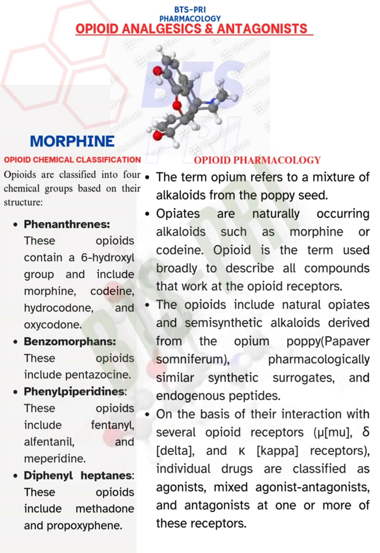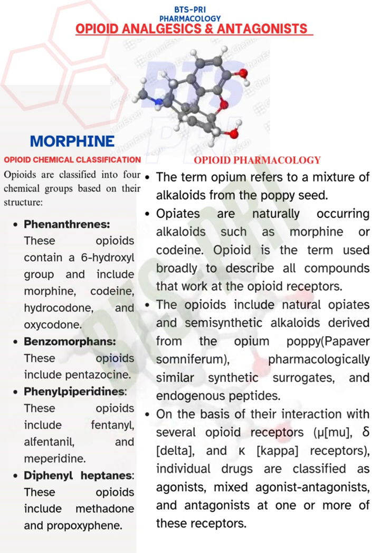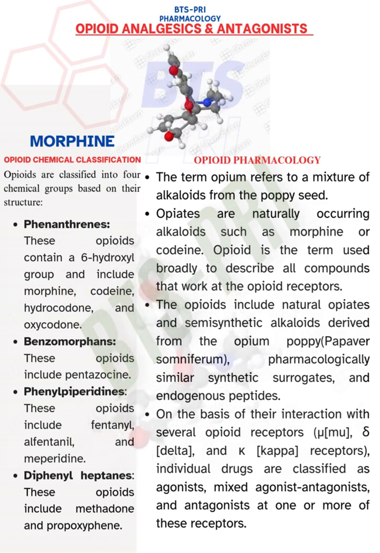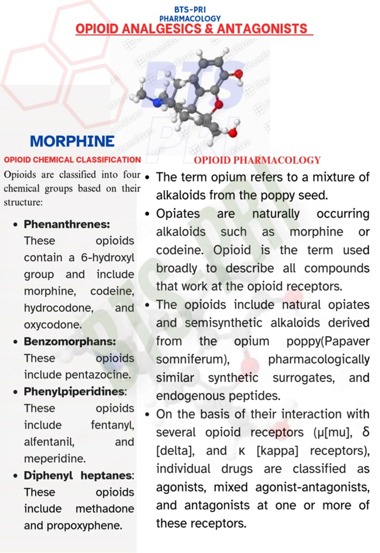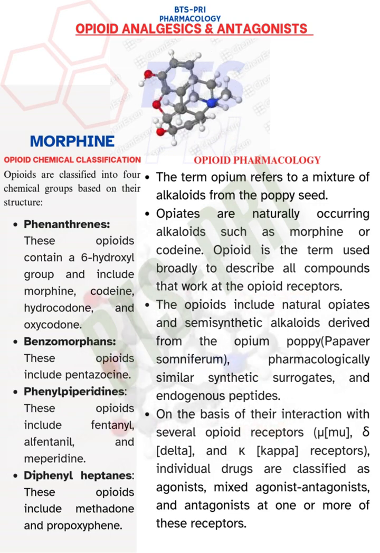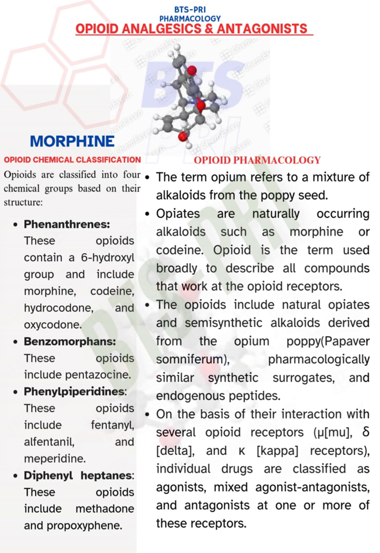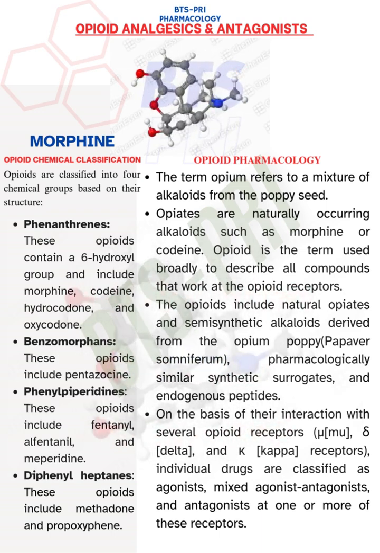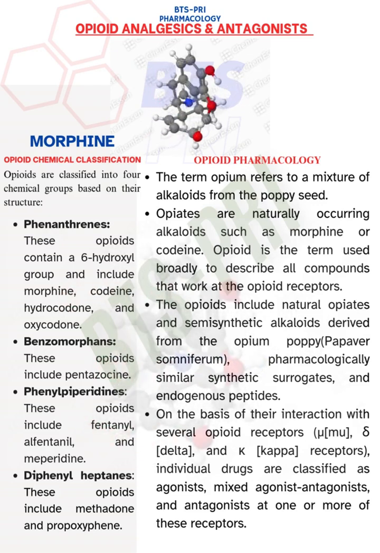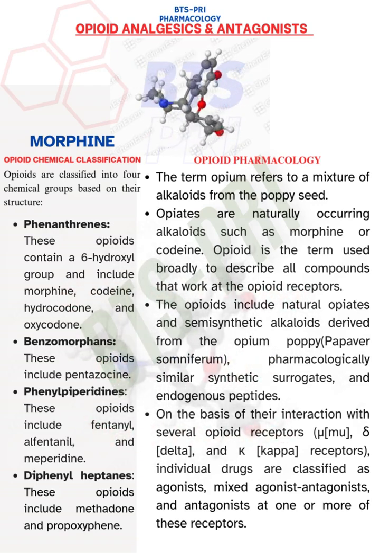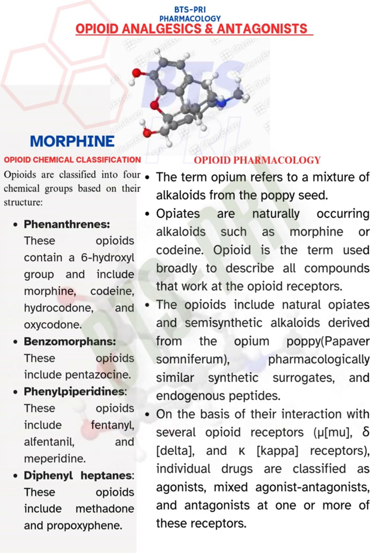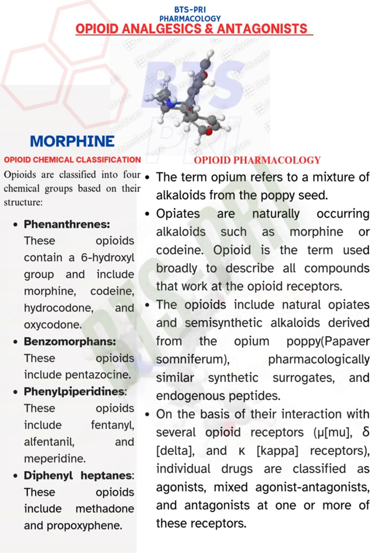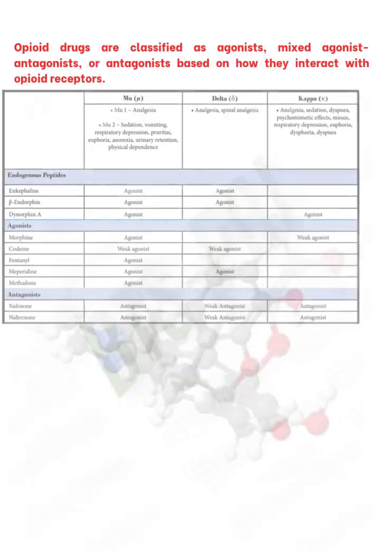Examples of phenanthrene derivatives: morphine, codeine, hydrocodone and oxycodone. Second class, benzomorphines. These opioids include pentazocine. Third class, phenyl piperidines. These opioids include fentanyl, alfentanil and meperidine. Fourth class of opioids, diphenyl heptanes. These opioids include methadone and propoxyphene.